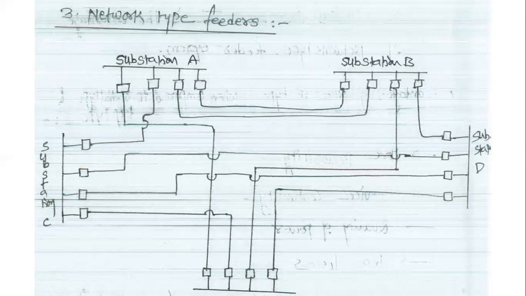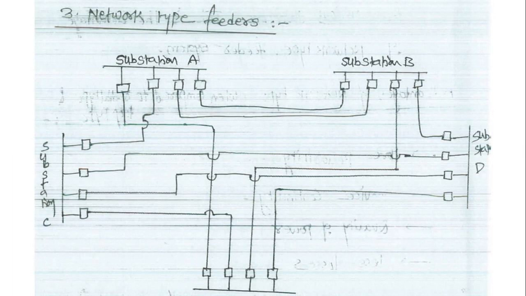These are the three types of primary distribution feeders for improving the continuity of the supply for the utility of the different consumers. This is the basic introduction and the types or classifications of primary distribution feeders. In the next class we will discuss the applications of A, B, C, D general circuit constants to the radial feeders.